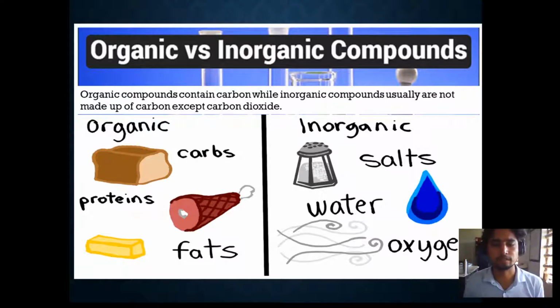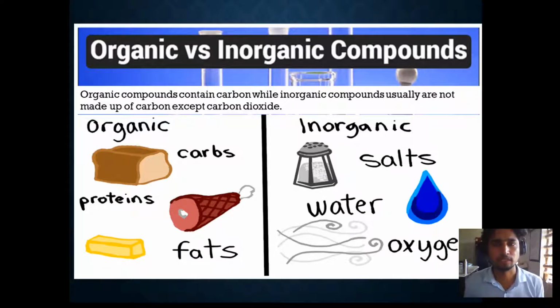The rest of the organic compounds have carbon in them. And there are inorganic compounds which do not have carbon, for example salt, water, oxygen. Usually the inorganic substances are obtained from the non-living, like from the soil. Whatever nutrients are coming up from the soil can be called inorganic compounds. Whereas organic means they are derived from a living source.